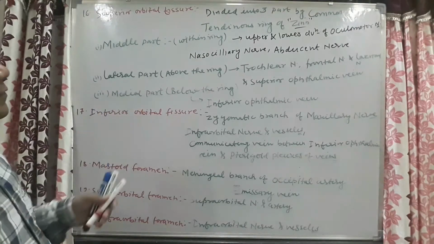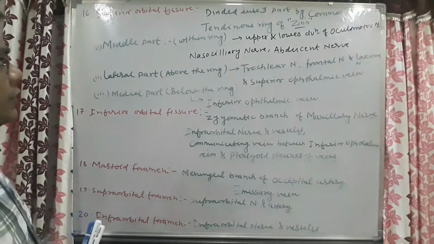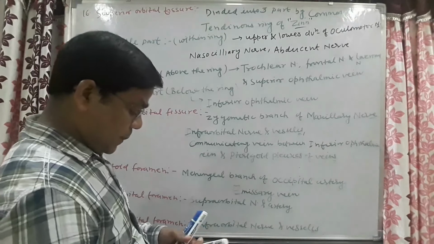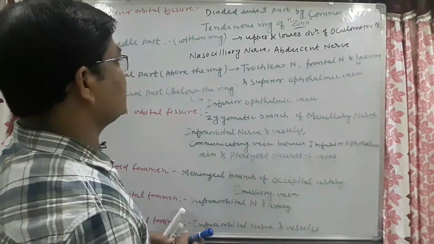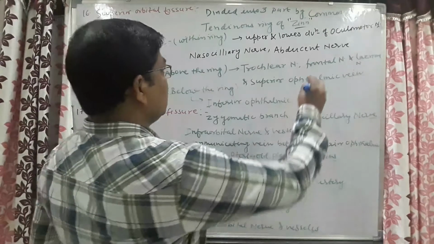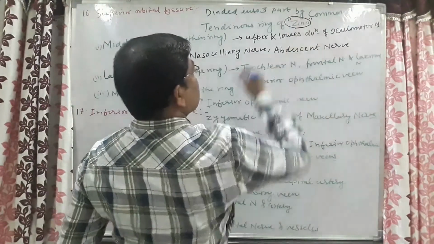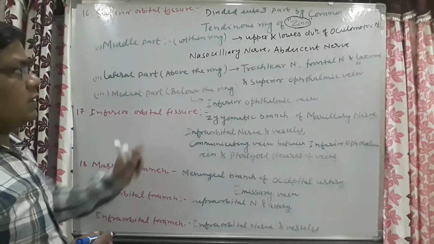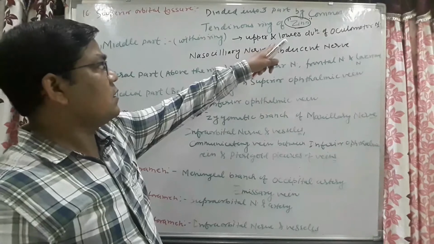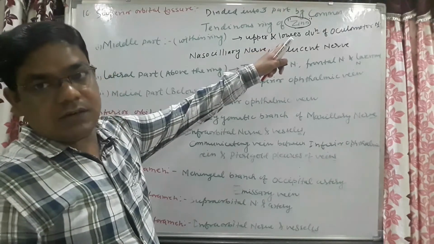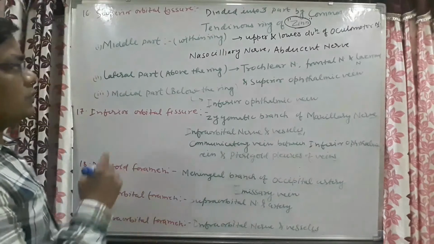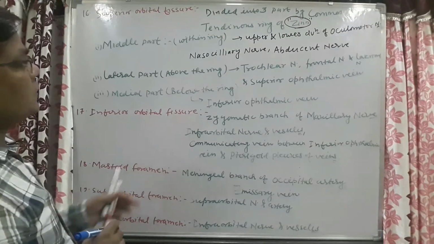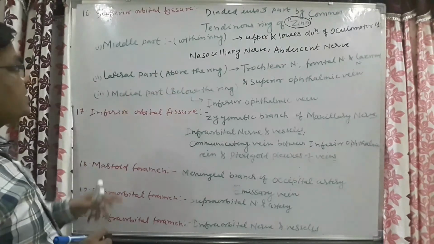So the superior orbital fissure is divided into three parts by the common tendinous ring of Zinn. Common tendinous ring of Zinn. Sometimes only this is asked in the question: by which structure is the superior orbital fissure divided into three parts? You have to answer the common tendinous ring of Zinn. You should look for the word Zinn. So it is divided into three parts by the common tendinous ring of Zinn.